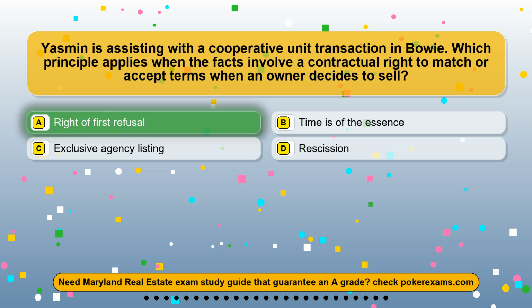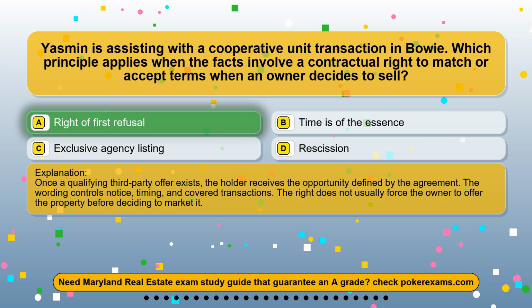The correct answer is option A. Right of first refusal. Once a qualifying third-party offer exists, the holder receives the opportunity defined by the agreement. The wording controls notice, timing, and covered transactions. The right does not usually force the owner to offer the property before deciding to market it.